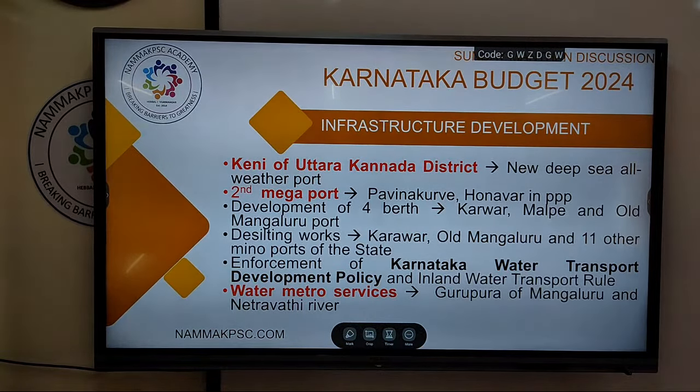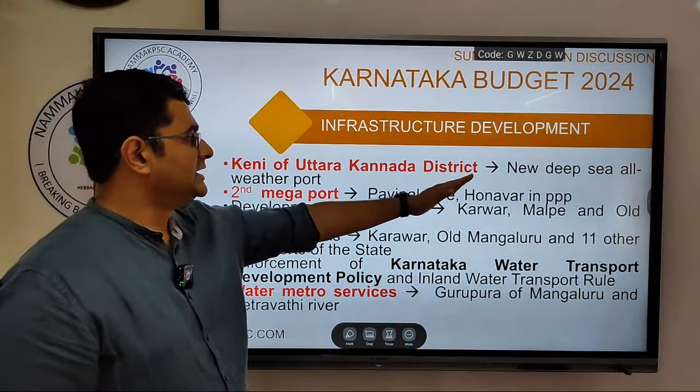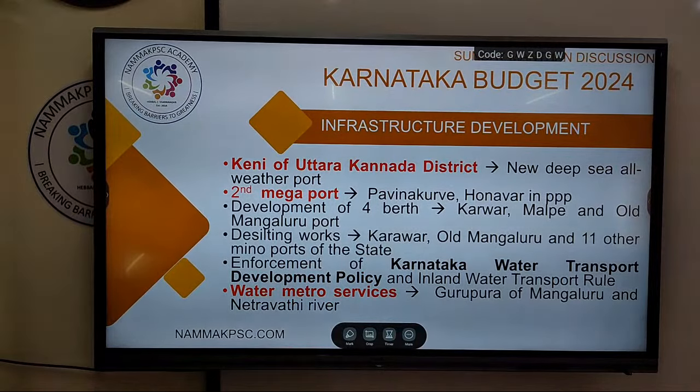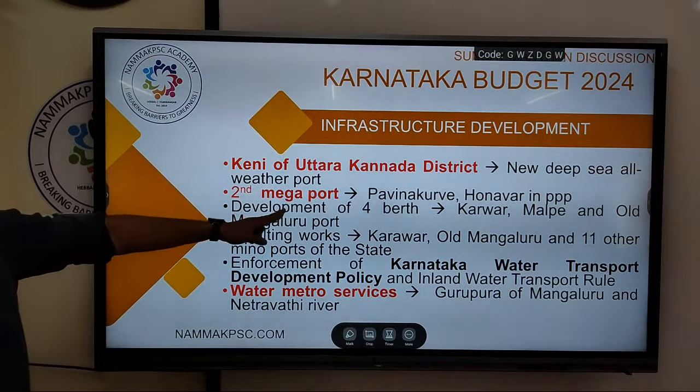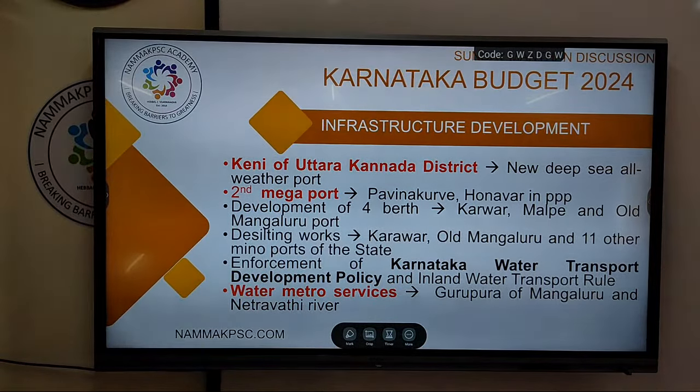Okay, next, coming to infrastructure development. This also is important. For example, at Keni in Uttara Kannada district, a new deep sea all-weather port shall be set up. A second mega port is planned in Honavar in PPP mode.